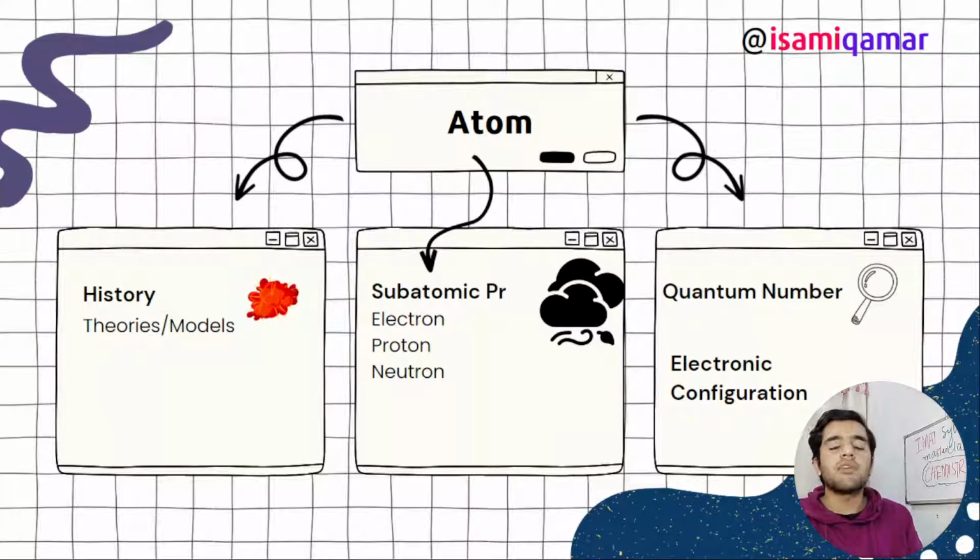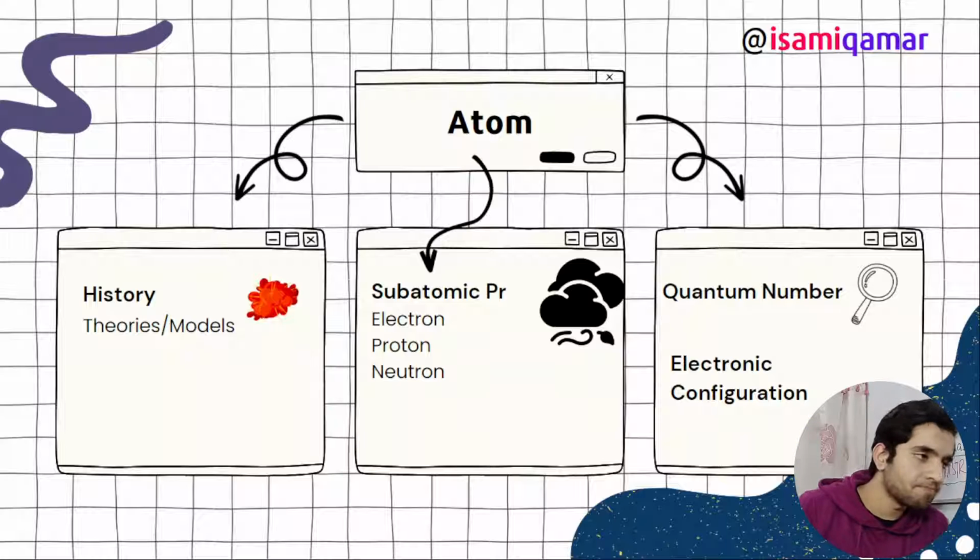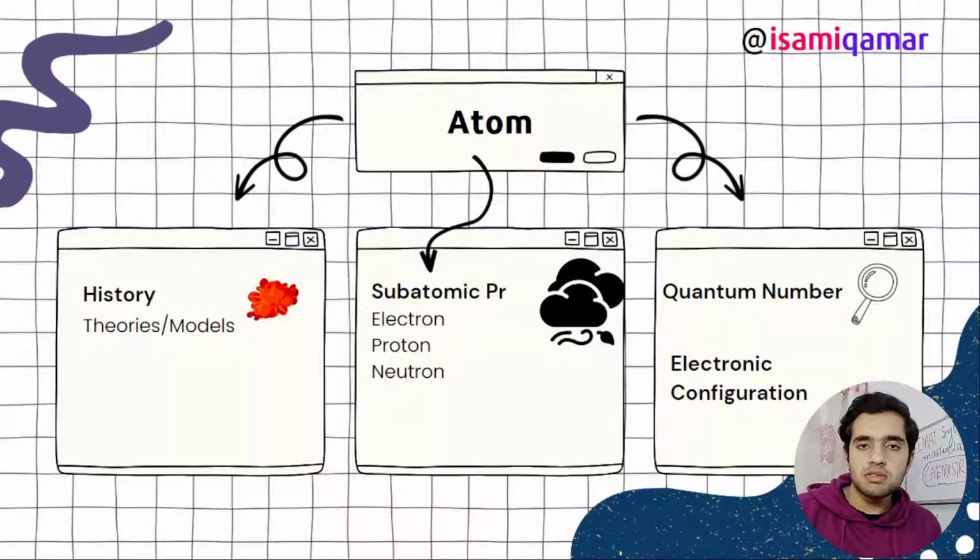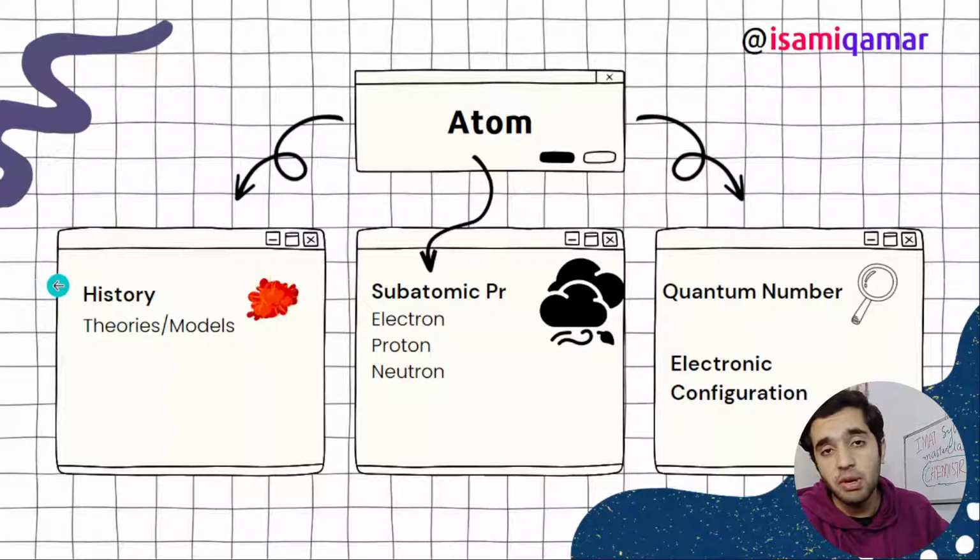So now next, after matter, we have atom. Matter consists of atoms, so now we are diving into the atom. In atom, what do we actually need to study in IMAT, if we are preparing for IMAT?